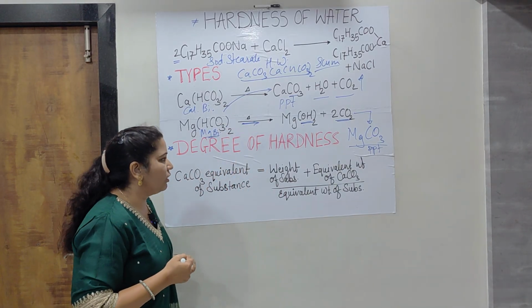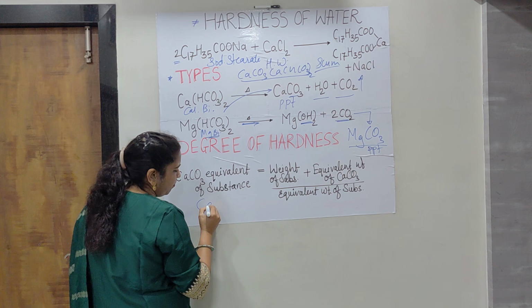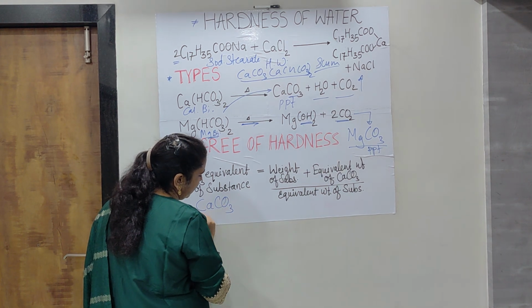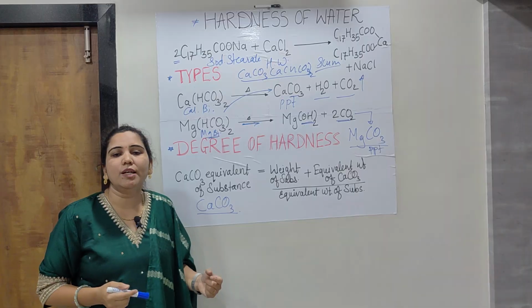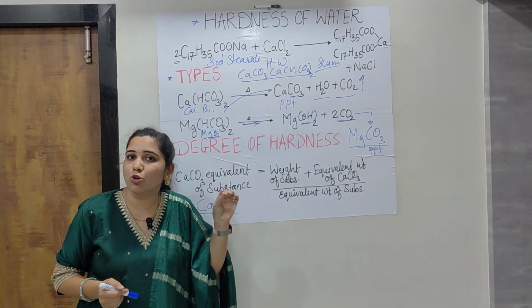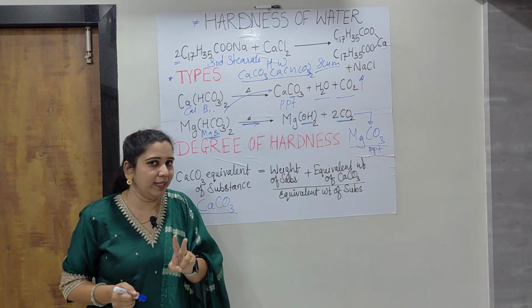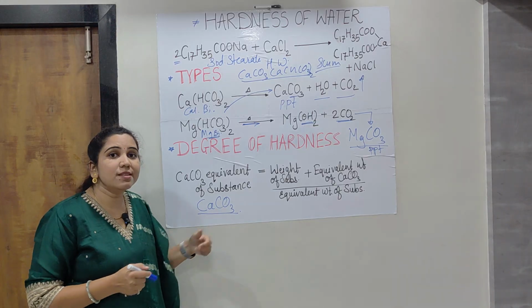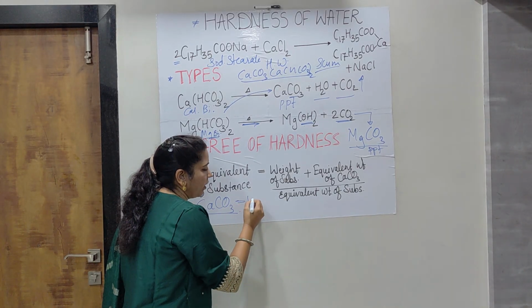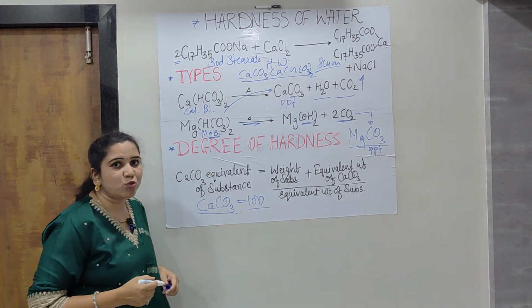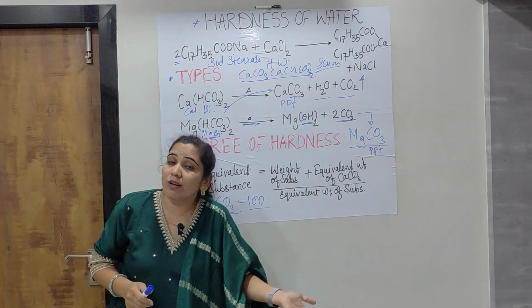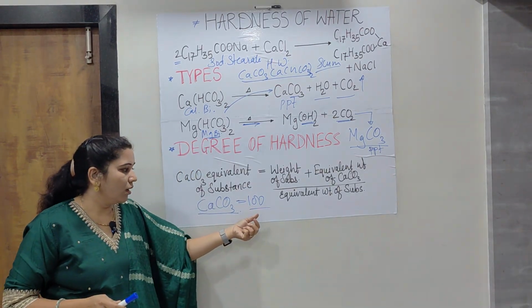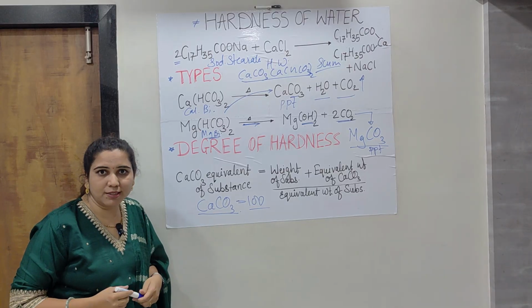For this degree of hardness, there is one particular salt we have to consider, which is calcium carbonate. Calcium carbonate is considered the standard hardness causing salt. There are 2 reasons behind it. Number 1, its molecular weight is 100, which is convenient for students and makes calculation easier.